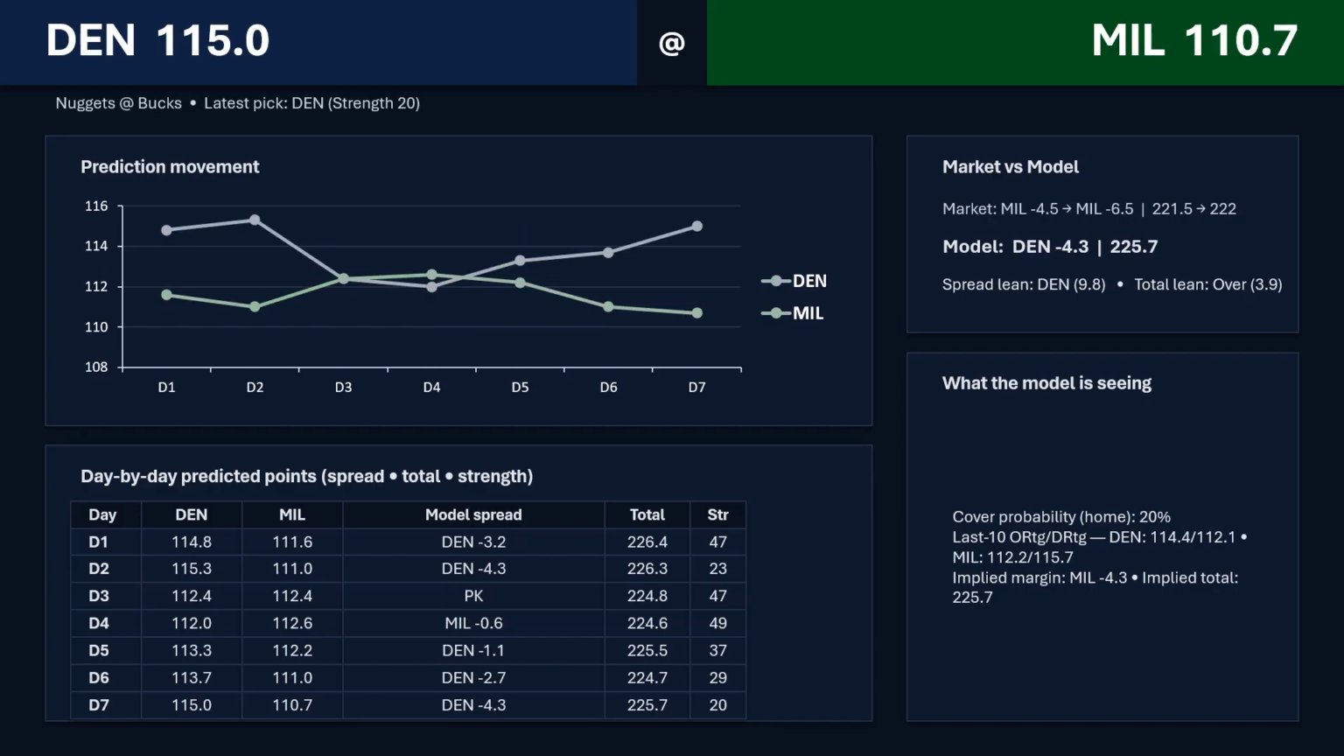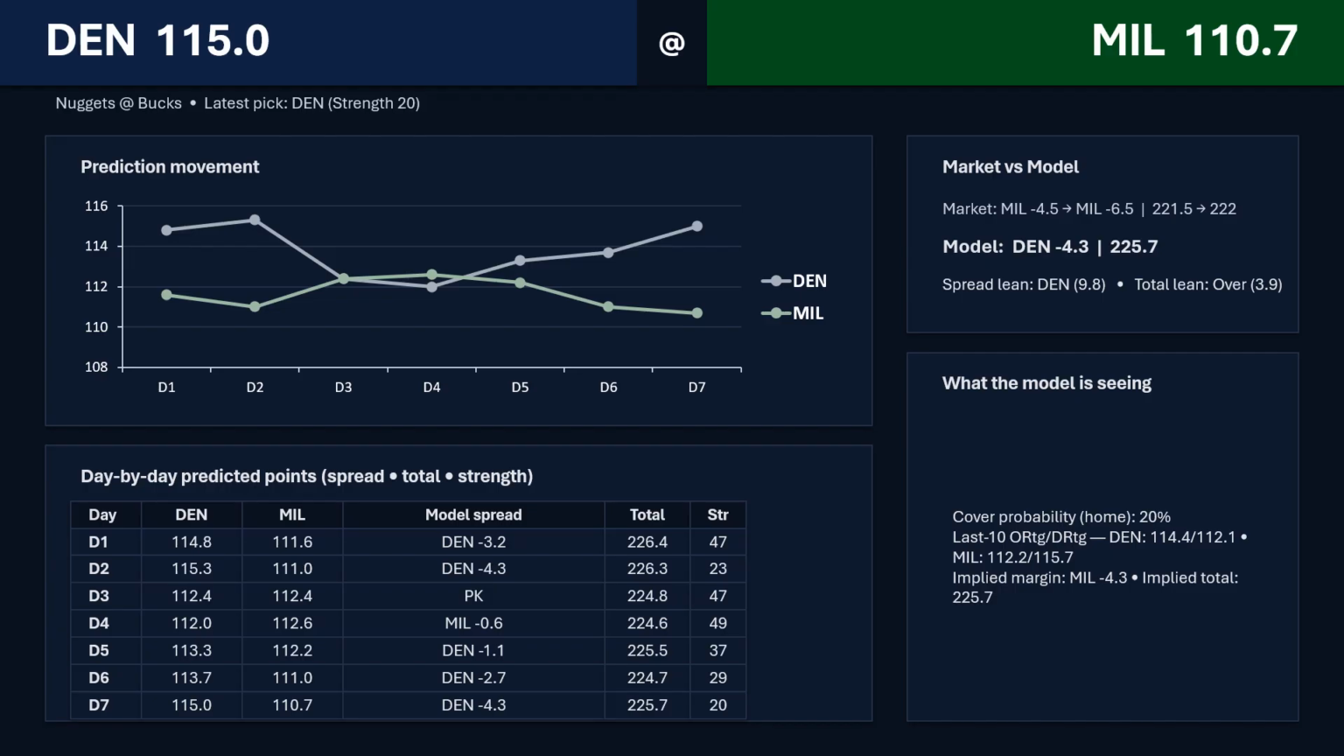All right, so the next game we got is Denver and Milwaukee. The model has been on Denver most of the week. Started Denver by 3-4, went to a push slightly on the Milwaukee side, and then it's been growing stronger back towards Denver. Milwaukee's been struggling as a team ever since Giannis came back. They are not clicking. They've gotten blown out a couple of times.